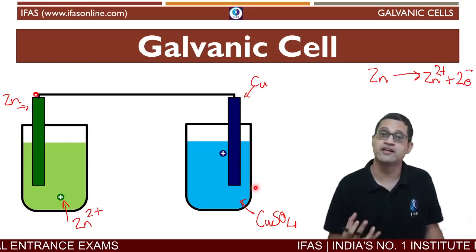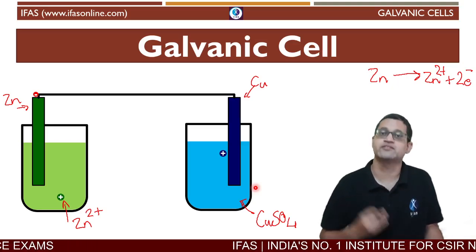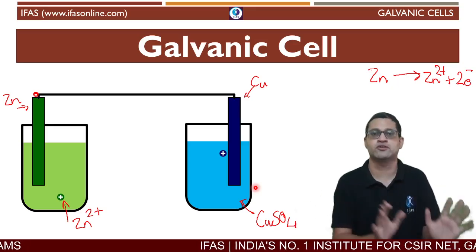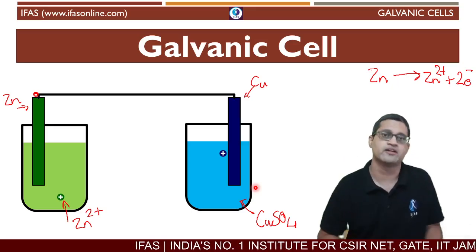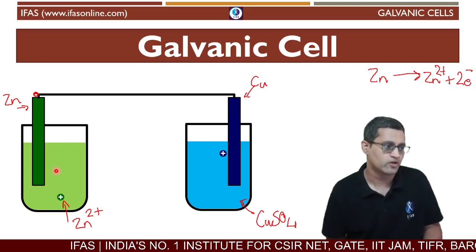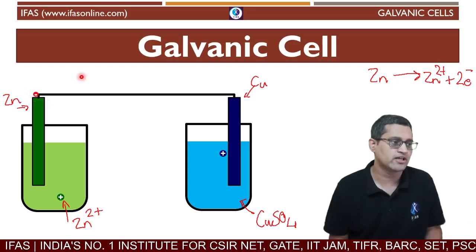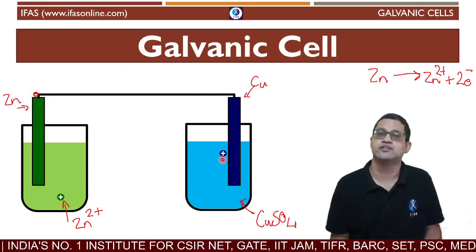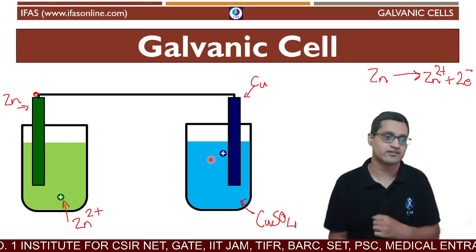So what we are providing is a wire. This is an electrical wire, a metal wire. It has nothing to do with copper or zinc metal. It can be any metal. Typically these tend to be silver wires or platinum wires or even copper wires because they have very high conductivity. So we have provided a wire here so that the electron can now travel, and this copper ion which wants the electron to settle down can get the electron.